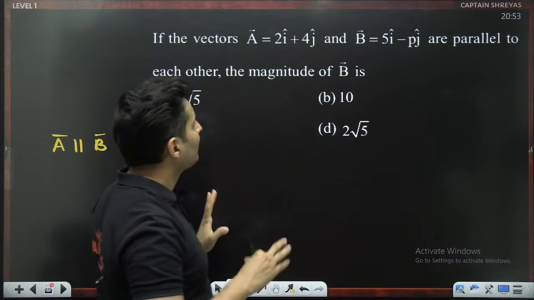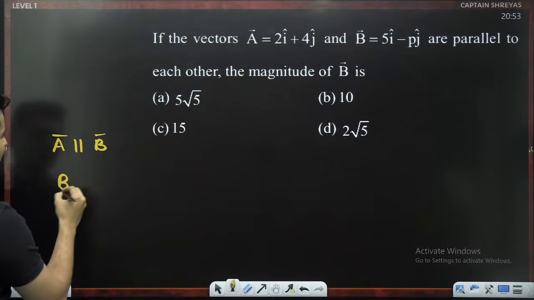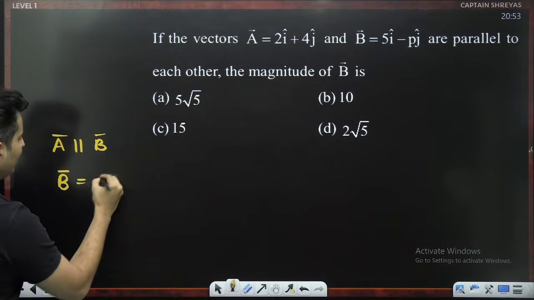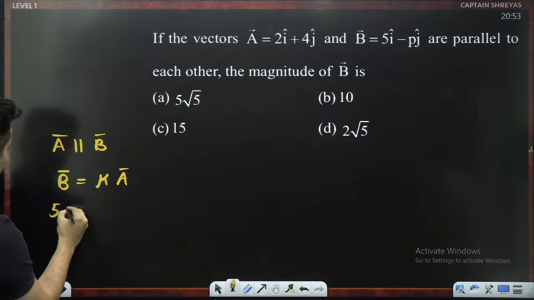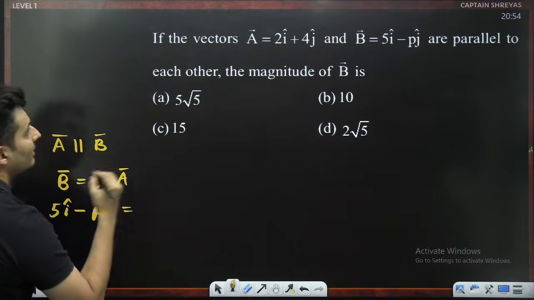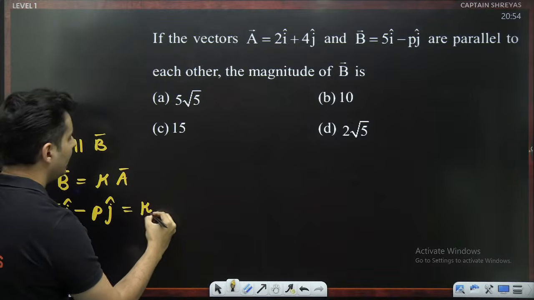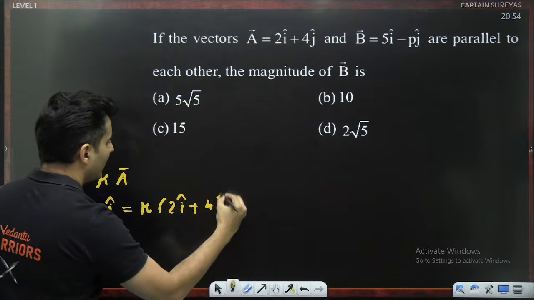B vector will be some k times of A vector. So B vector, let's say if it is 5 i cap minus p j cap, this should be equal to k times of 2 i cap plus 4 j cap.